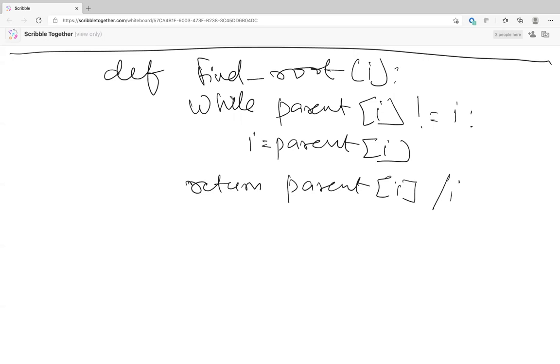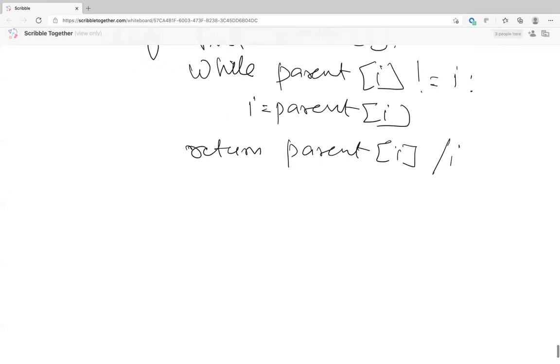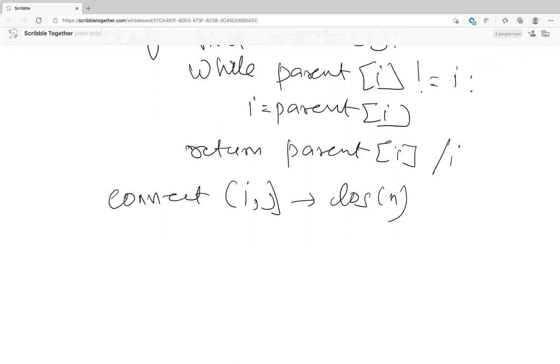Yeah. Okay. Now, so this is what union find is all about. Basically, in log of n, connect i, j is log of n, and is connected is also log of n, because is connected is basically calling find root 2 times.